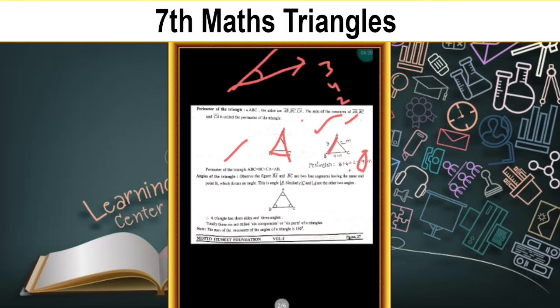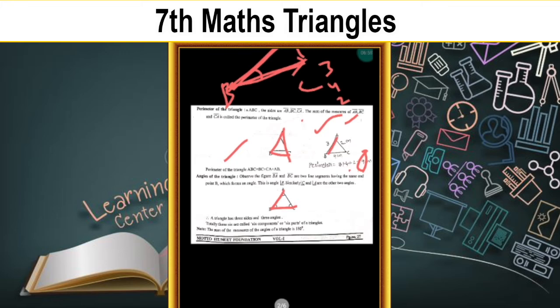In the figure, in this triangle, BA and BC are the two line segments having the same end point, or starting from the same origin. Here this is angle ABC. BA and BC have the same end point, the starting point or origin. So having the same end point B, they form an angle.